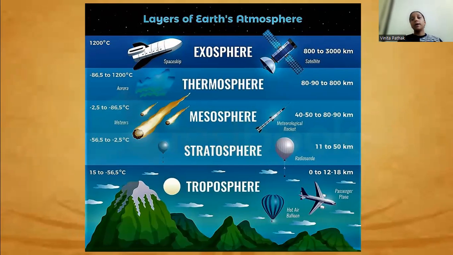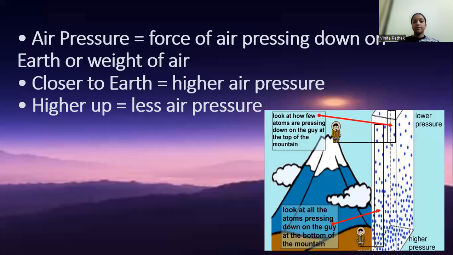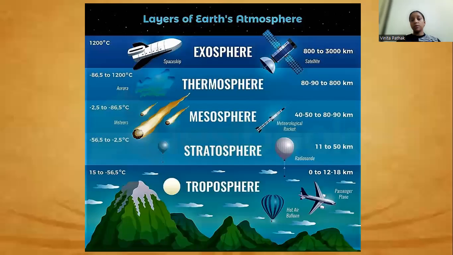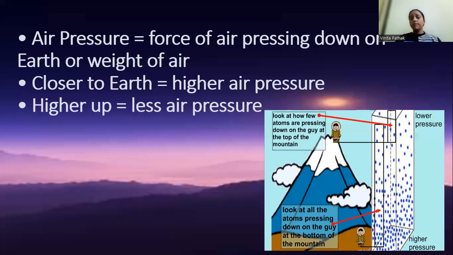I hope you all are writing the names of all the layers of the Earth's atmosphere. Have you noted? Okay, let's move ahead. So, before telling in detail about the troposphere, stratosphere, mesosphere, thermosphere, and exosphere, we will talk about air pressure. As we all know, Earth has gravitational force.